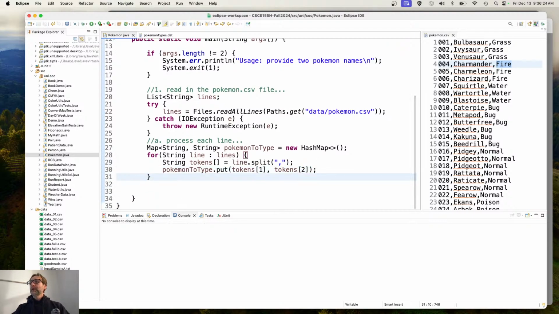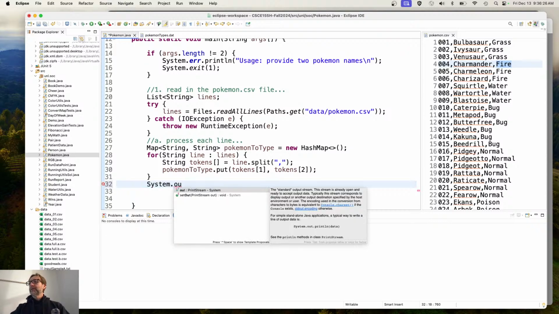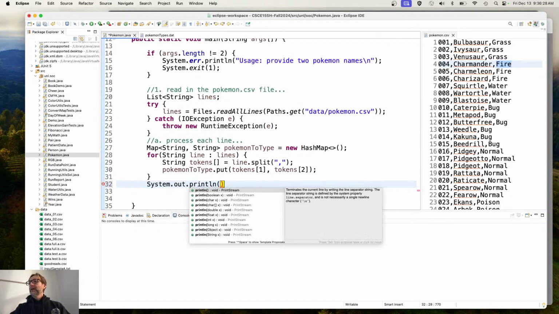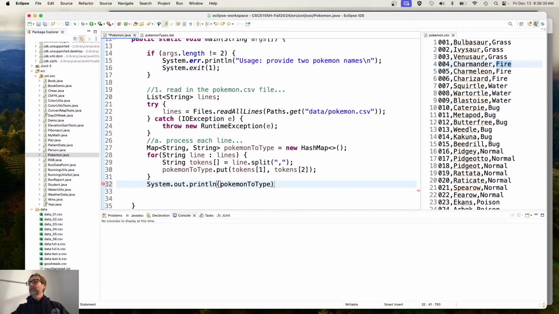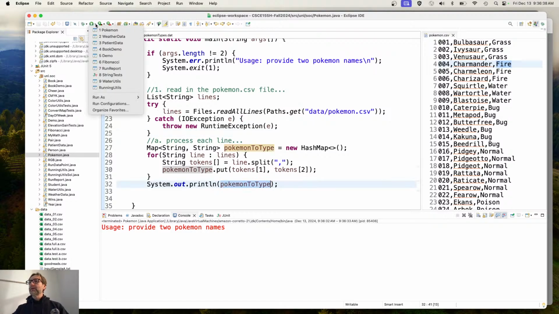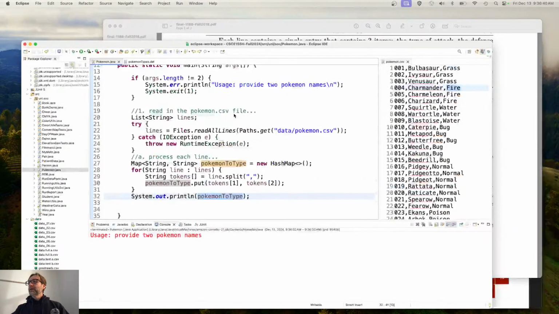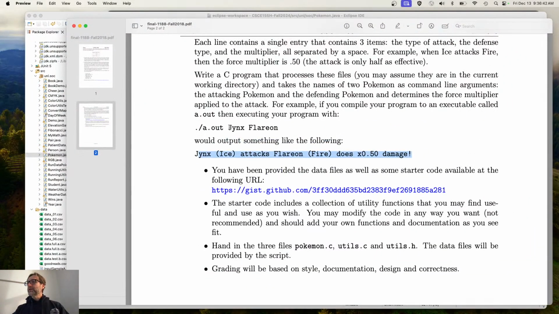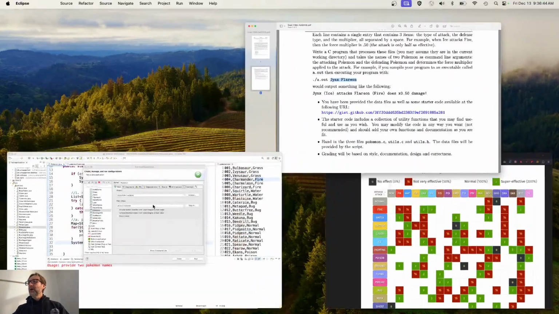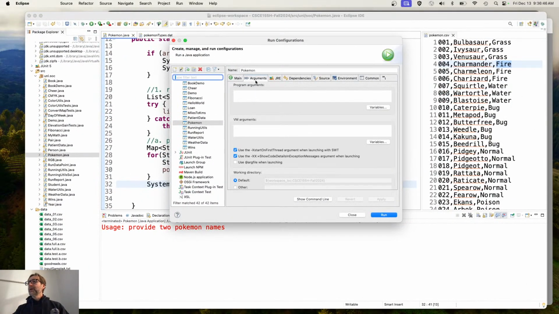Okay. Now, if we want to, we can System.out.println pokemon to type. Just as a really quick sanity check here, we're going to have to print this out. It takes command line arguments. Let me just steal these over here, Jinx and Flareon, because we already have some expected output there that I can compare it to. Jinx and Flareon, apply that, and run it.